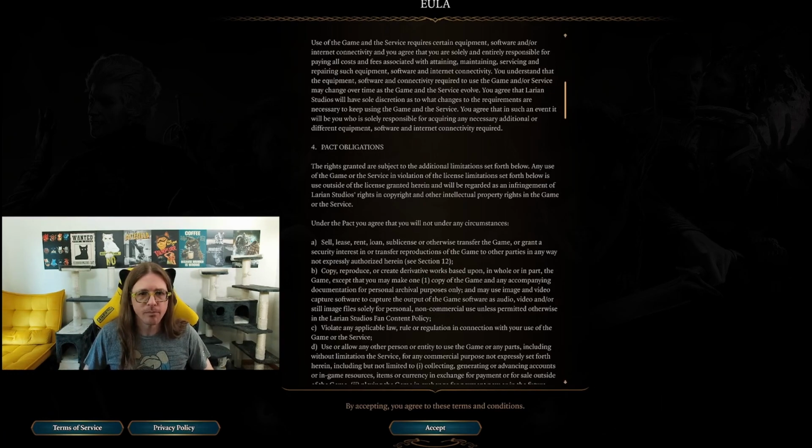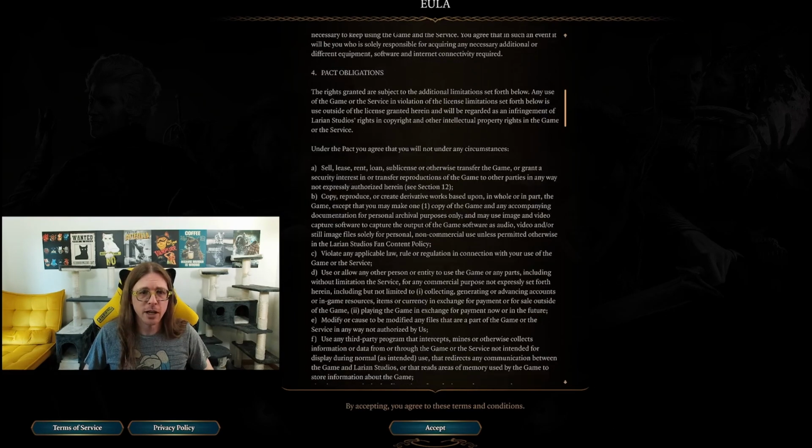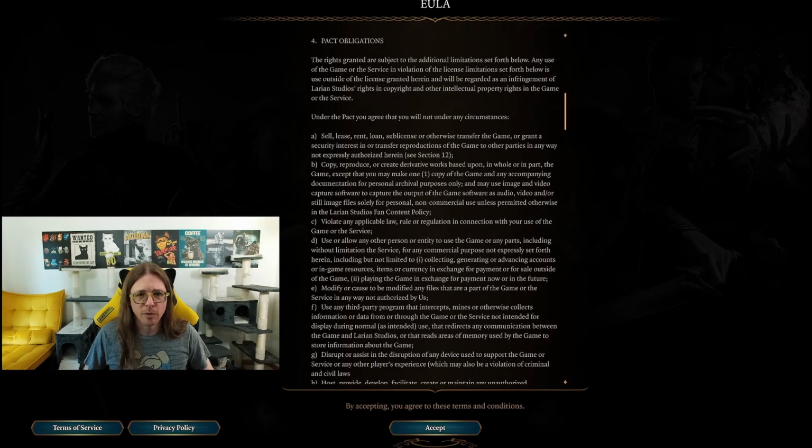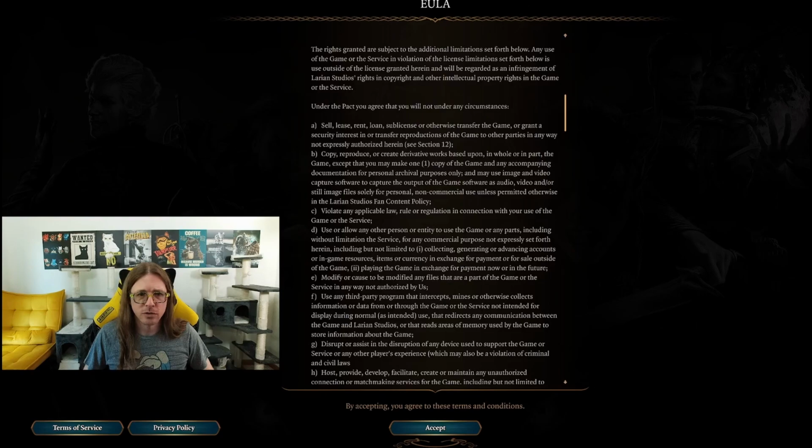Pact obligations. Under the pact, you agree that you will not, under any circumstances, sell, lease, rent, loan, sublicense, or otherwise transfer the game, or grant a security interest in or transfer reproductions of the game to other parties in any way not expressly authorized herein. Copy, reproduce, or create derivative works.